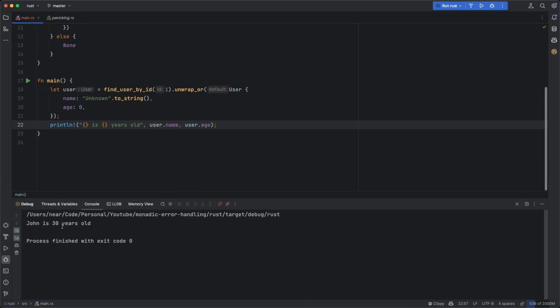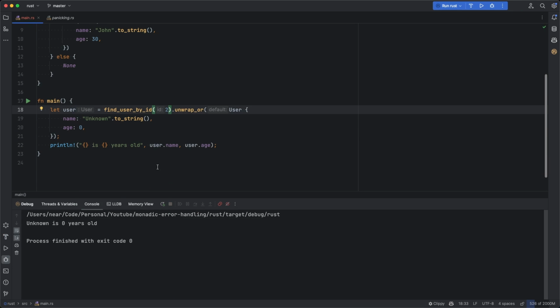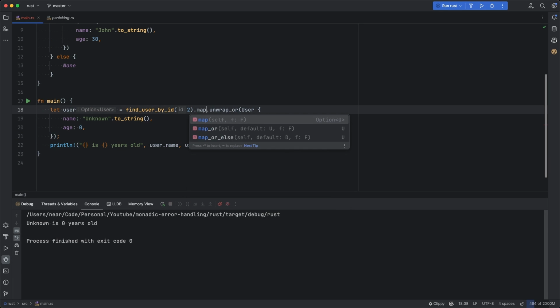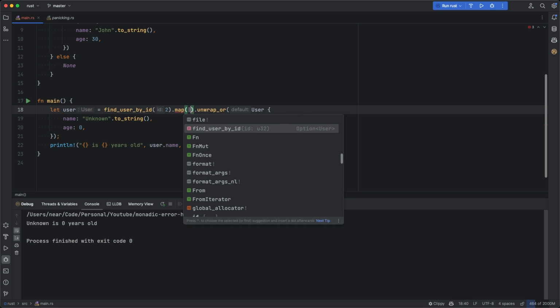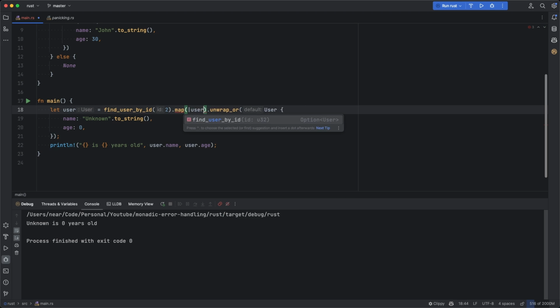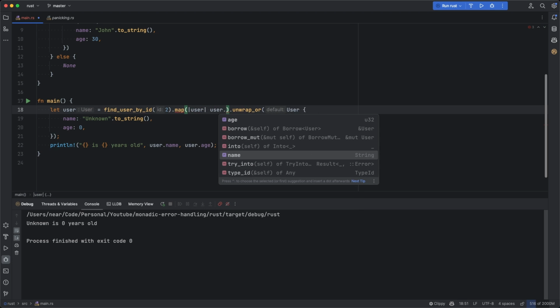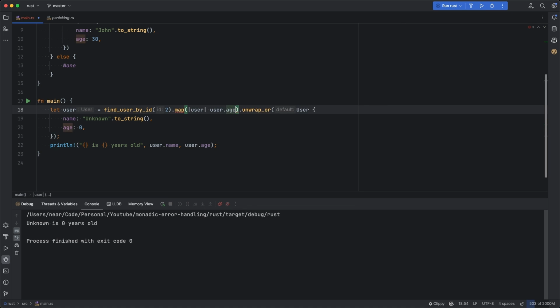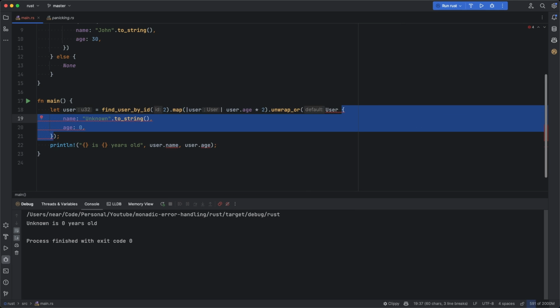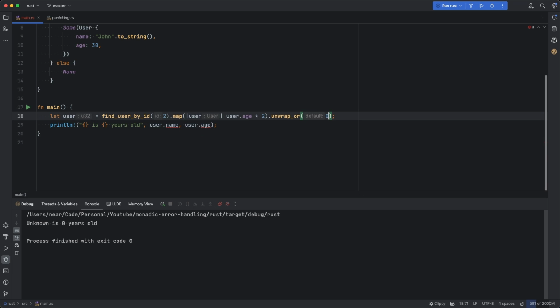In this example, we've got John, who's 30 years old. And if we try to change the ID to 2, we can see that unknown is 0 years old. And just like previously, we can add further methods here, such as map. We can operate on the user that was actually found and say, well, let's take the age of the user and double it. And instead of returning a default user, let's return a default age.